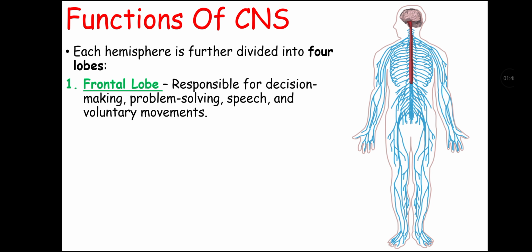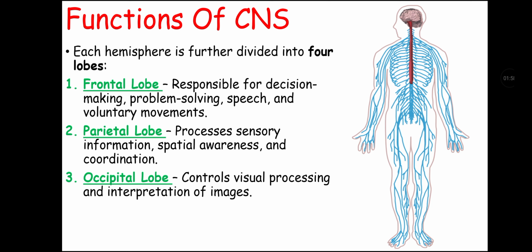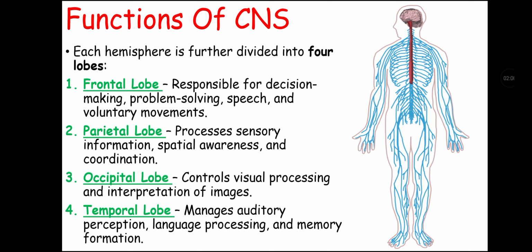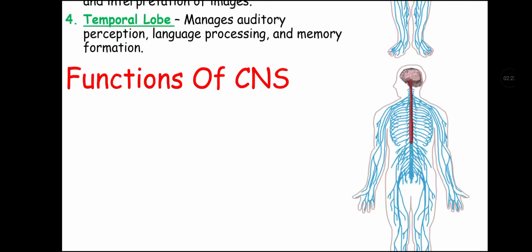Each hemisphere is divided into four lobes. We are talking about the cerebral hemispheres, or hemispheres of the cerebrum. And these lobes are the frontal lobe, parietal lobe, occipital lobe, and temporal lobe. The frontal lobe is responsible for decision making, problem solving, speech, and voluntary movements, while the parietal lobe processes sensory information, spatial awareness, and coordination. The occipital lobe controls visual processing and interpretation of images, and the temporal lobe manages auditory perception, language processing, and memory formation.